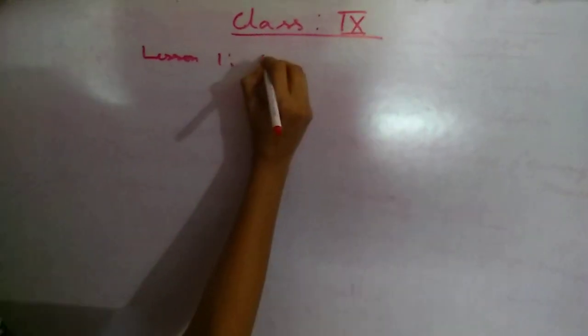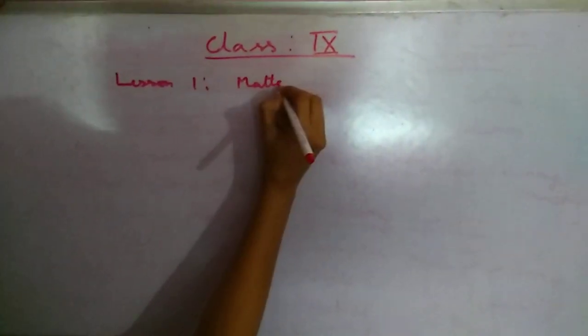So let us first introduce which lessons are included in the chemistry part of our textbook. There are three parts in science: physics, chemistry and biology. According to the NCERT textbook, lesson 1 is Matter in Our Surroundings.